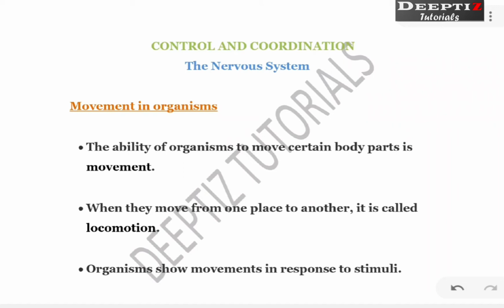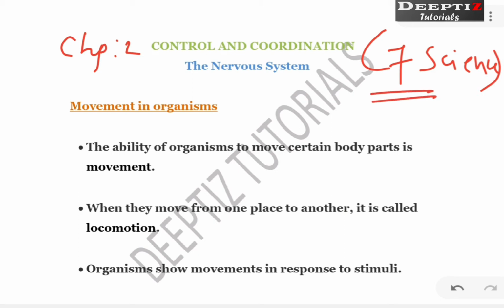So here we are starting with the second chapter of biology, that is chapter number 7 in your Class 10 science book. It is chapter number 7, but according to us it is the second chapter of biology, that is control and coordination. In this chapter we are mainly dealing with how our body controls or how the body responds to what happens outside or what happens inside our body. So here we will be studying about our nervous system.